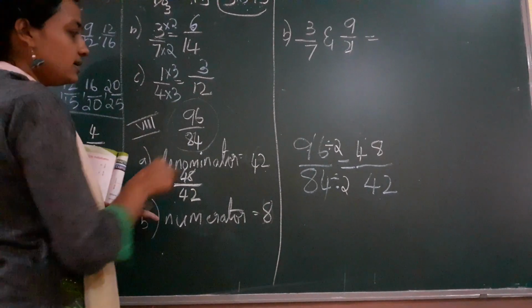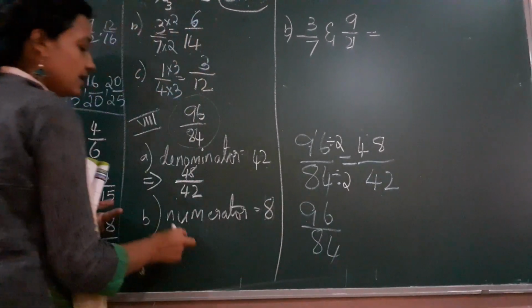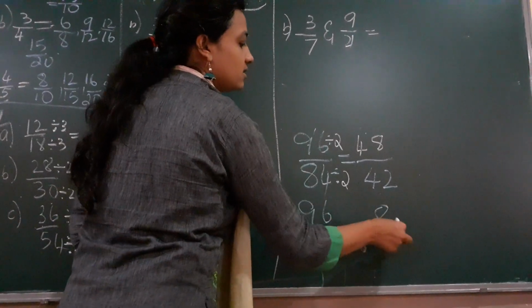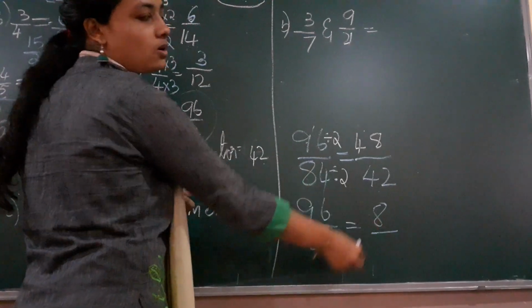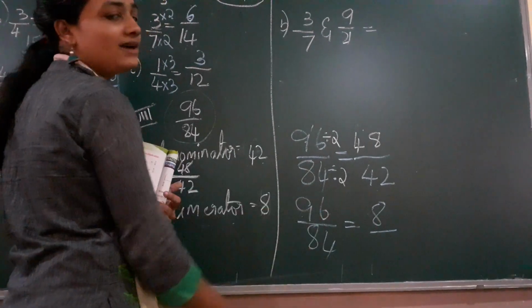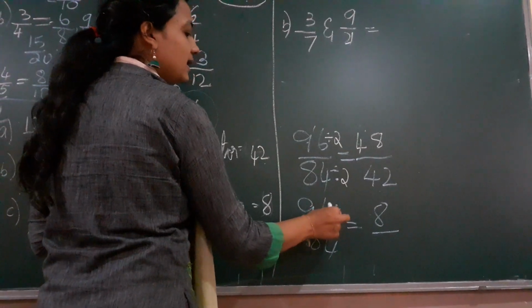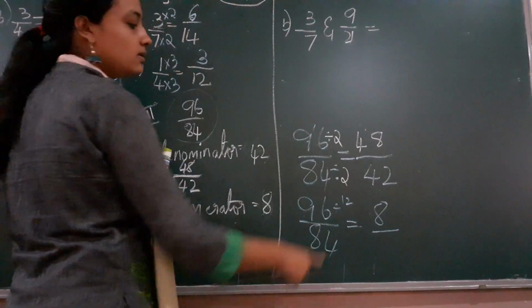Next we are going for B1. Same fraction I should take, but the condition here is my numerator should be 8. I can't multiply here because I have a smaller number as the answer. So I should divide and see. What is the number you get? 8 1s are 8, 8 2s are 16, so 12.